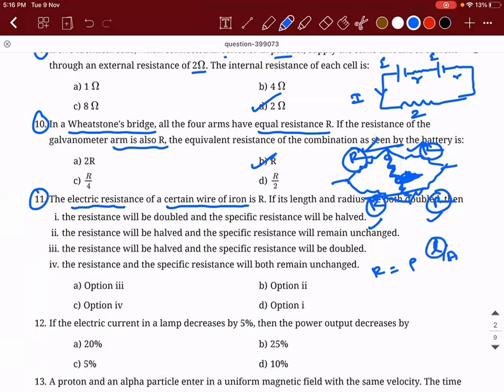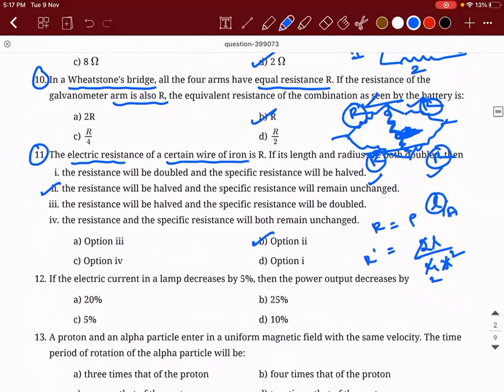Length is doubled, okay, 2L divided by 4 times r square. So what will happen? R dash will become half of R. So resistance will become half of R. Resistance will be halved and the specific resistance. So 11th one, B is the right answer.